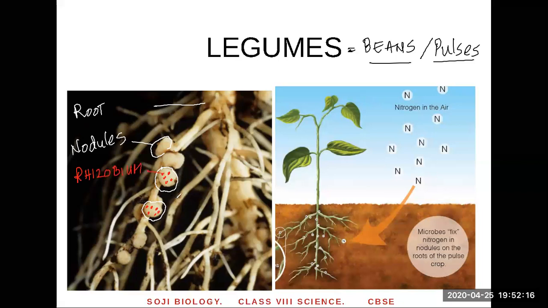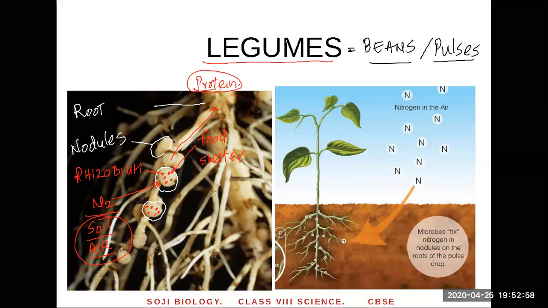Why is the bacteria living in the roots? Why can't it live in the soil? Because this bacteria gets food. The plant gives food to the bacteria. The plant gives shelter to the bacteria. And what does the bacteria do? It takes nitrogen from the soil. Where do you find nitrogen gas in the soil? I told you in the beginning that there is soil air. The soil air contains nitrogen gas. The bacteria takes up this nitrogen gas and supplies this nitrogen to the plant. Using the nitrogen, the plant forms proteins.